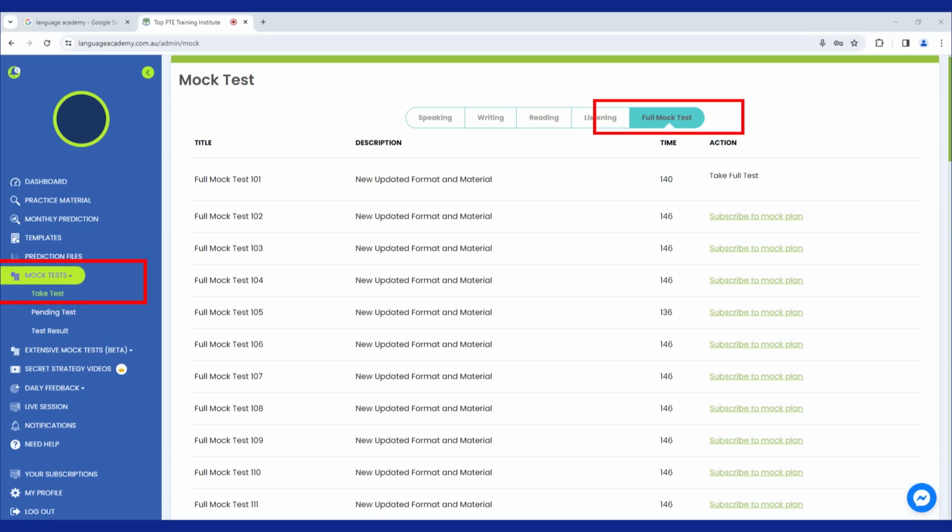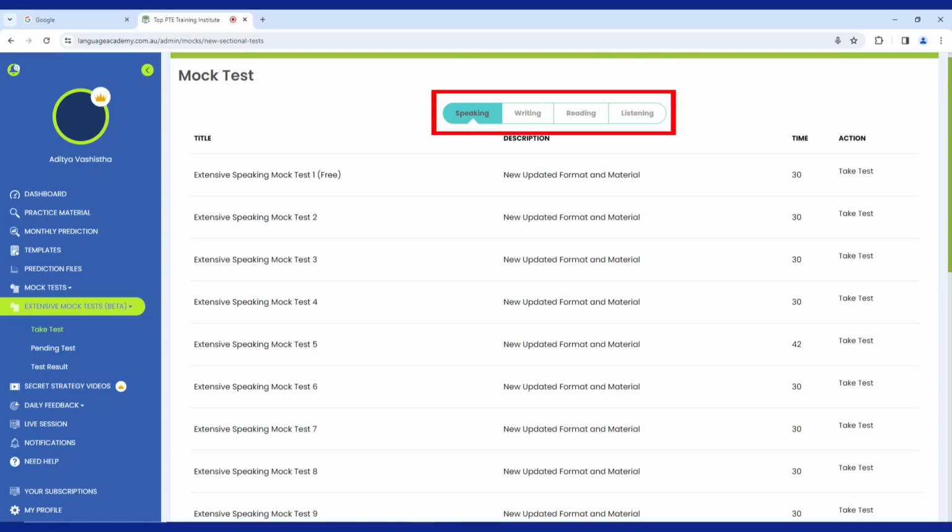This mock test is available for free. I'll highly recommend you make sure you take this mock test. Along with this, 4 extensive mock tests and 4 sectional mock tests are available for you to practice for free. Make sure you take as many mock tests available on the website, use it to your advantage and get your desired scores in the very first go.